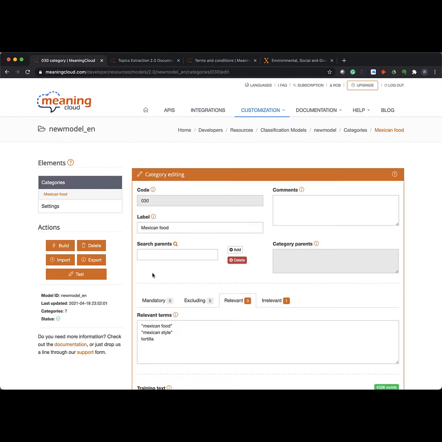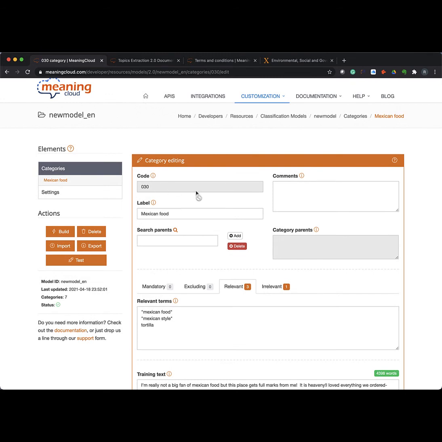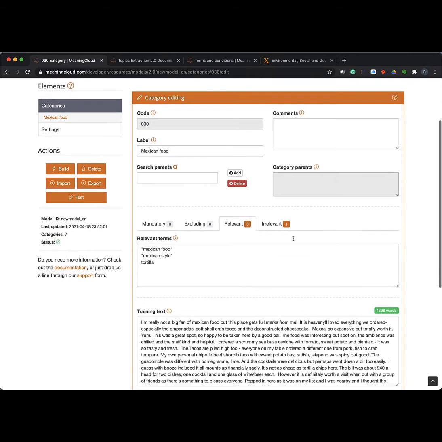But I'll pull up Mexican food, for example. You have a category heading. You can add category parents, as it can be hierarchical in nature. Our IAB classification, for example, goes 3 layers deep. So there's definitely room for that.